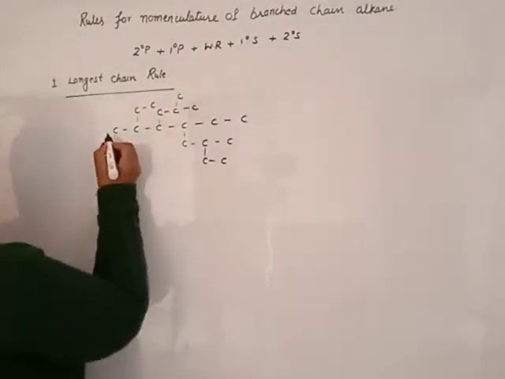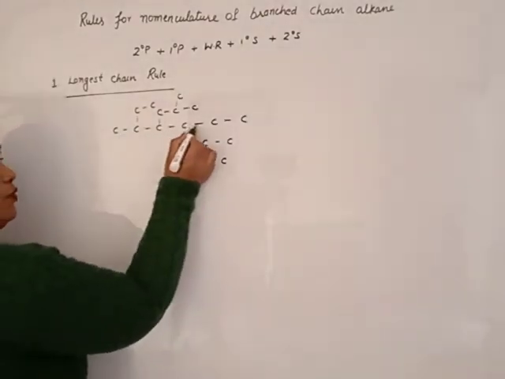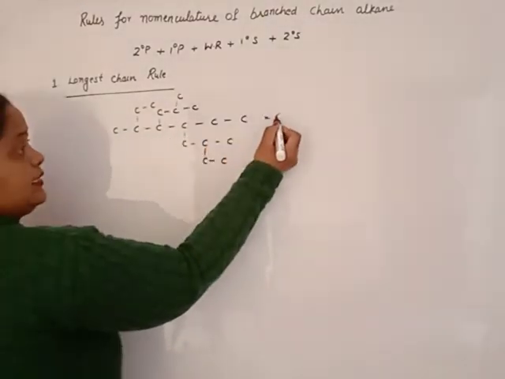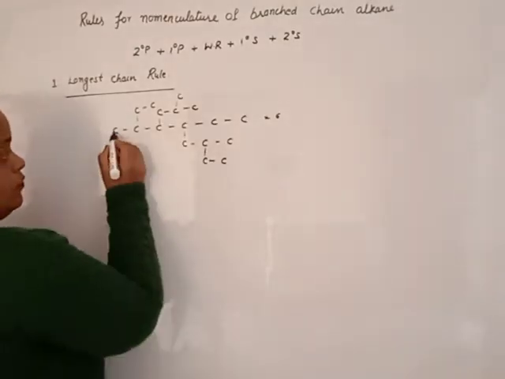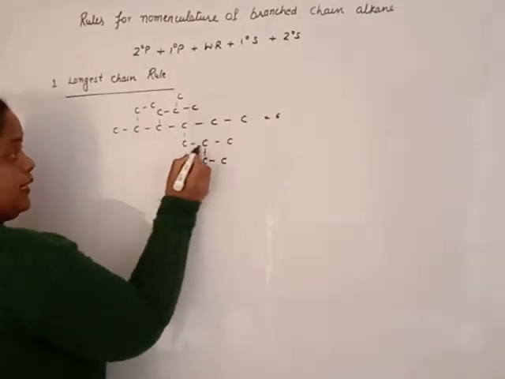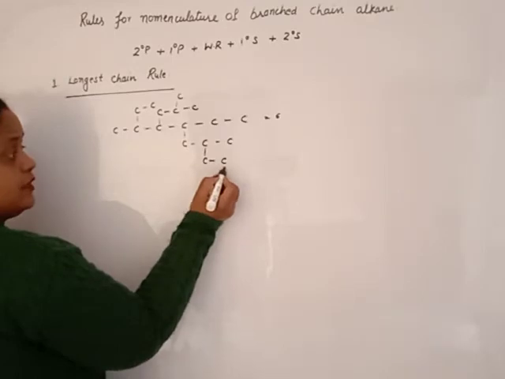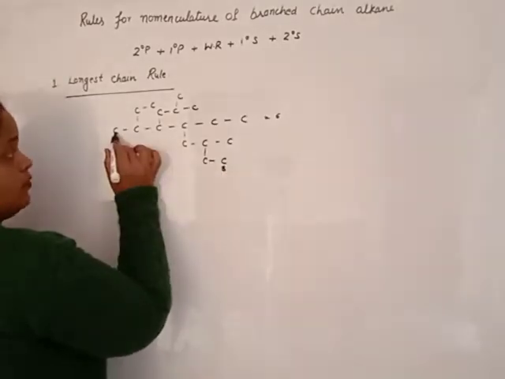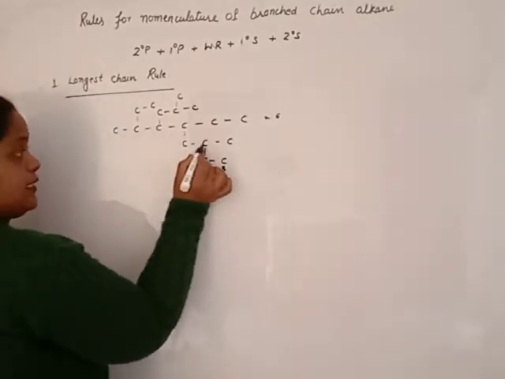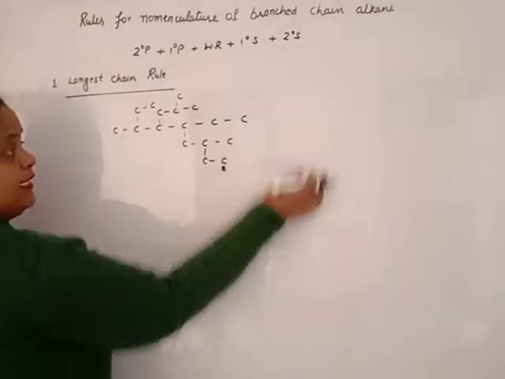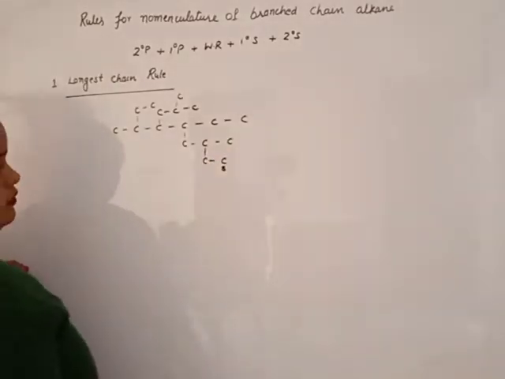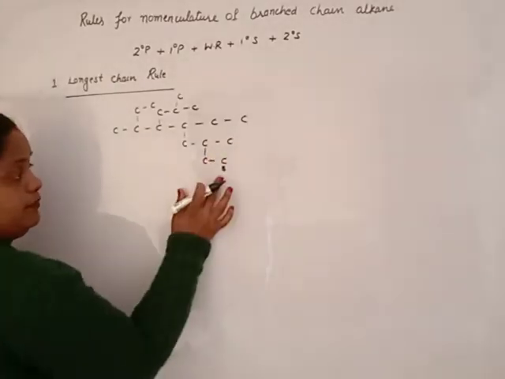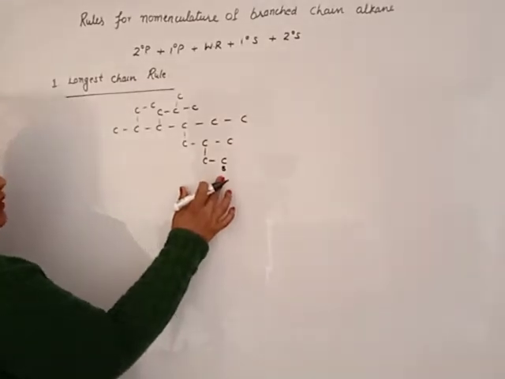Suppose 1, 2, 3, 4, 5, 6. Only 6 carbon. 1, 2, 3, 4, 5, 6, 7, 8. 8 carbon. 1, 2, 3, 4, 5, 6, 7. Leave the 7 and 8. 6 and 7 will be left. 8 is the longest chain.